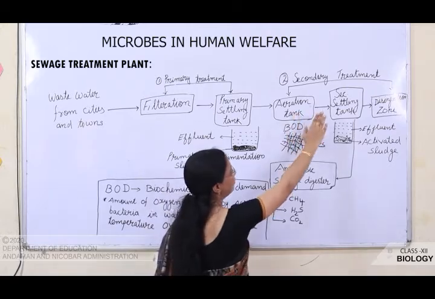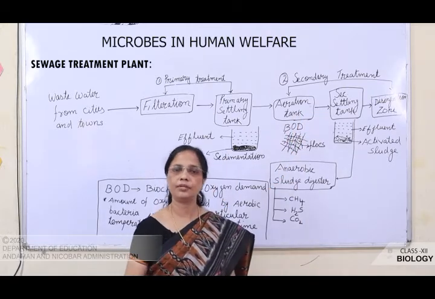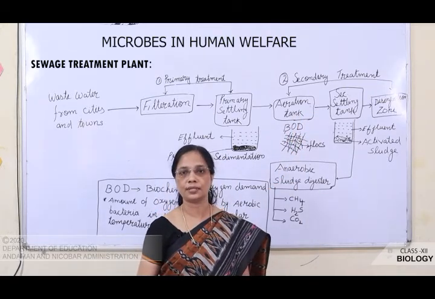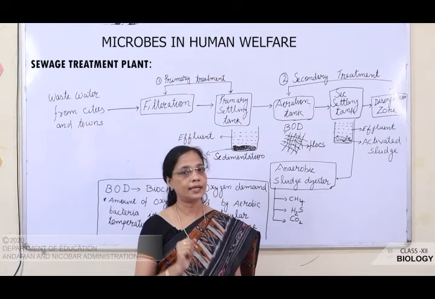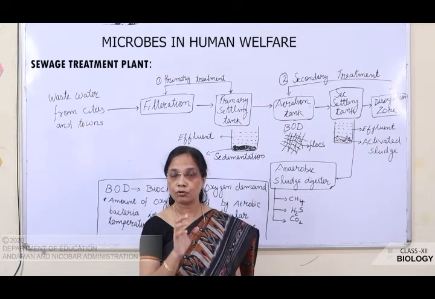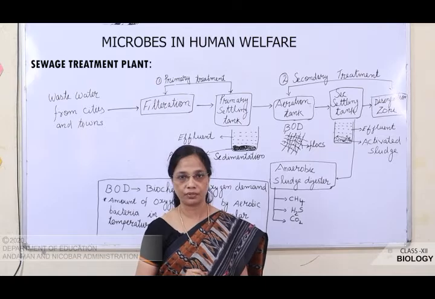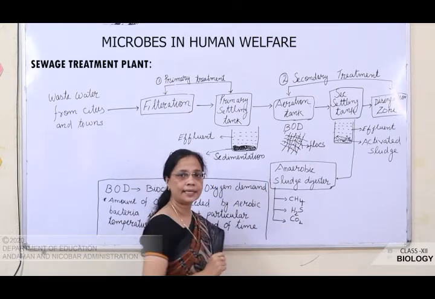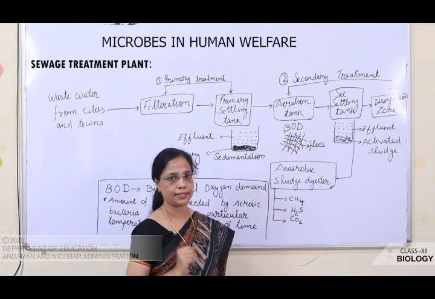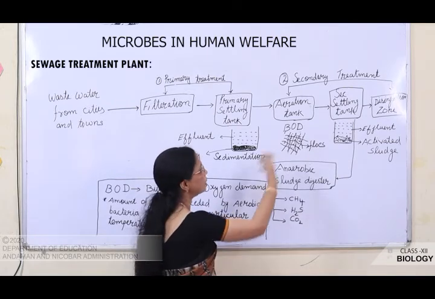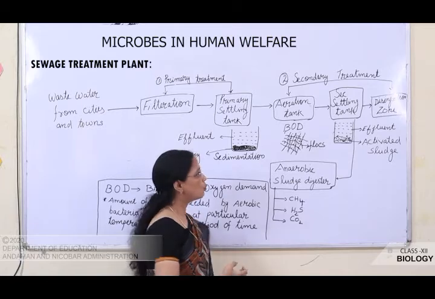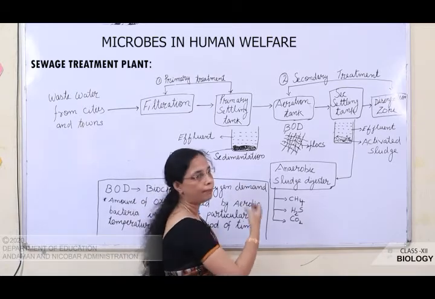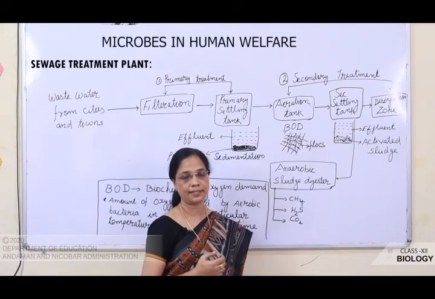Now comes the secondary treatment. Now this secondary treatment is also known as biological treatment. The reason is that here microbes are involved in the process of this treatment. Now here what happened? Mechanically it is agitated continuously and aeration is given continuously. So what happened? There is a development of aerobic bacteria.